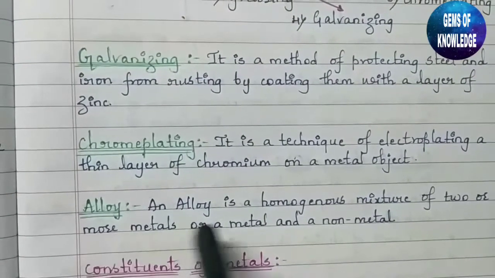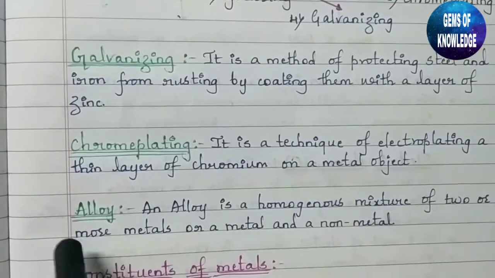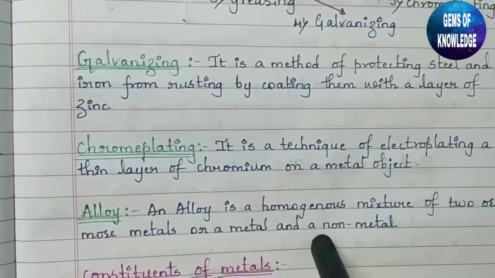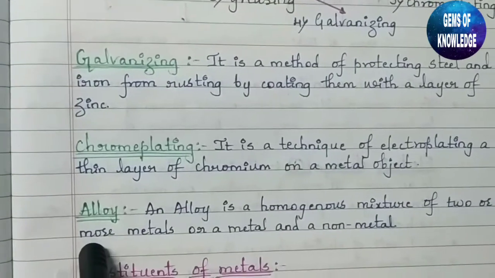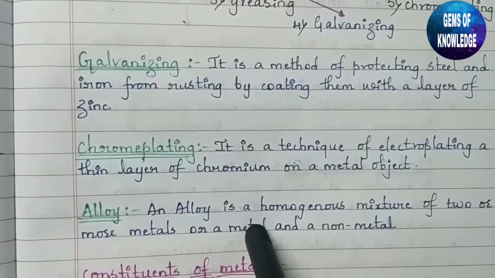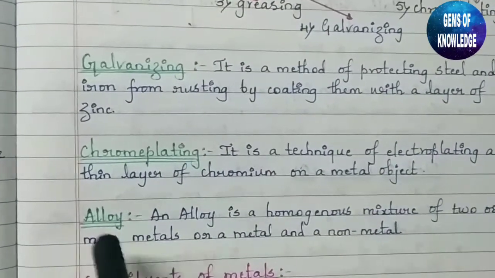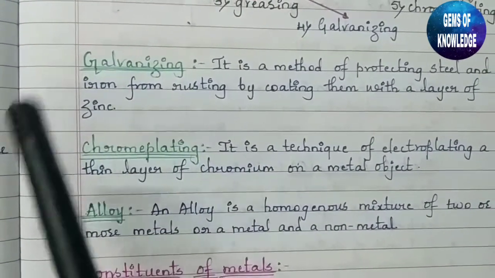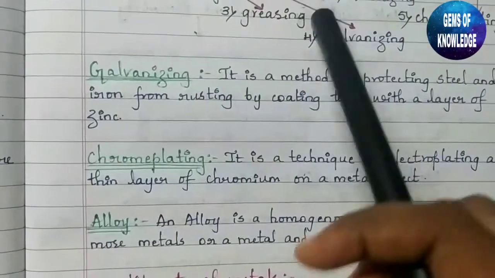Similarly, alloy is a homogeneous mixture of two or more metals or a metal and a non-metal. So what is an alloy? An alloy is a homogeneous mixture of two or more metals, either two metals or a metal with a non-metal.